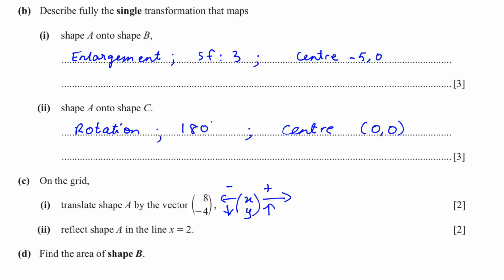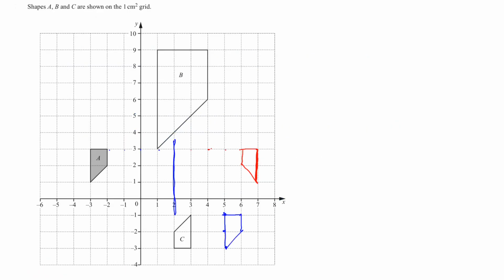Next we have to find the area of shape B. It is a trapezium. You can use the rule to find the area of the trapezium, which is half (a plus b) times h. a and b are your parallel sides and h is your height.